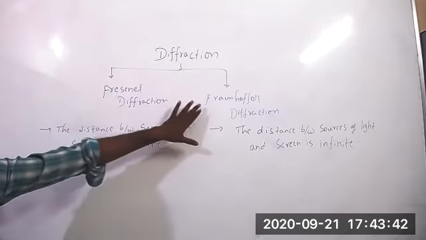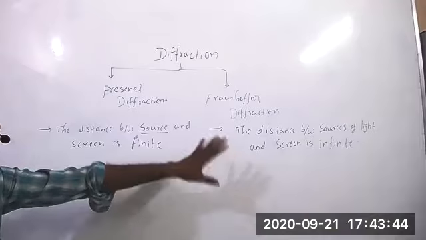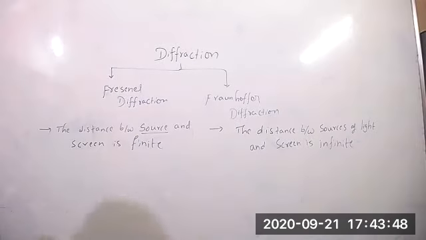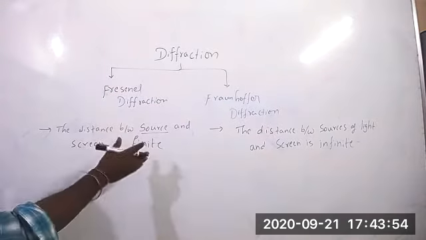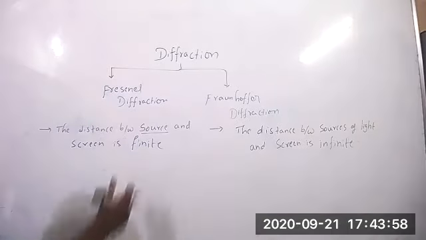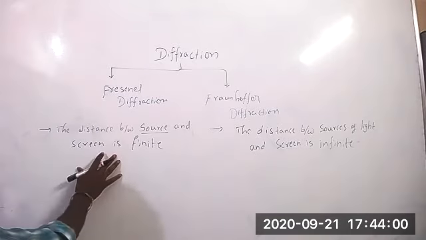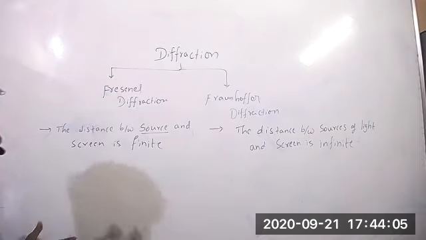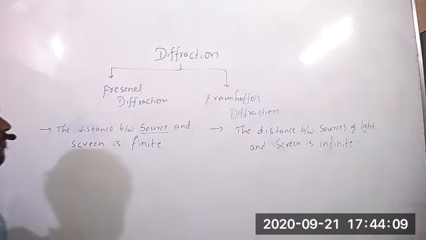They have given Fraunhofer. We will discuss only about this. But you should know that there are two types of diffractions, Fresnel and Fraunhofer. How they have divided? Basing on the distance between the source and screen is finite. That is finite means we know what is the distance between source and screen. Here it is infinite.